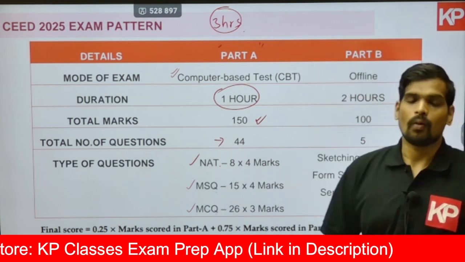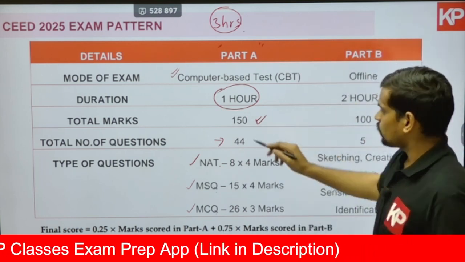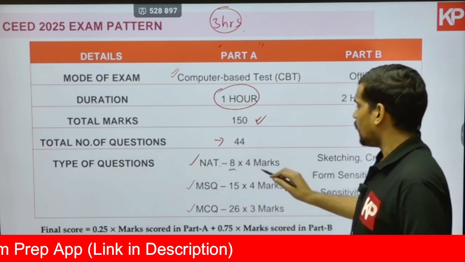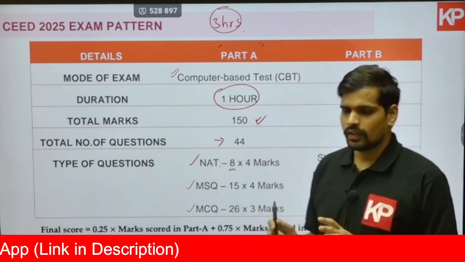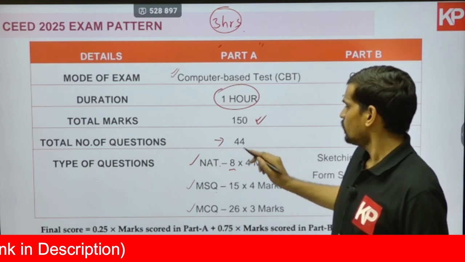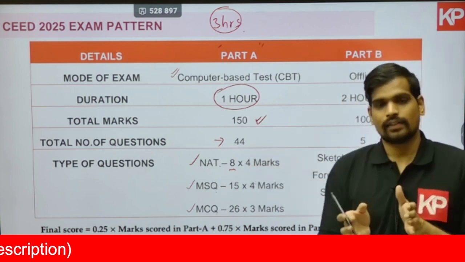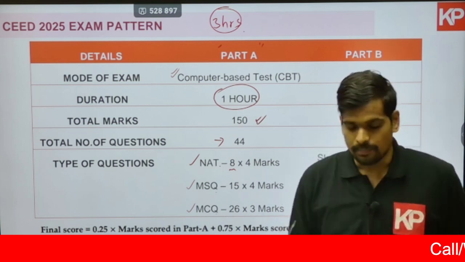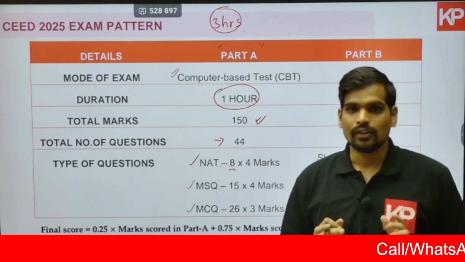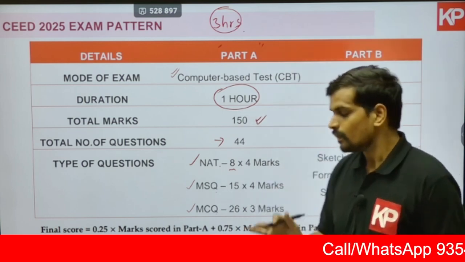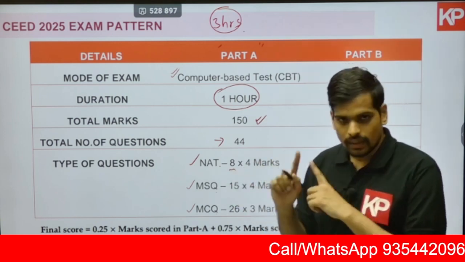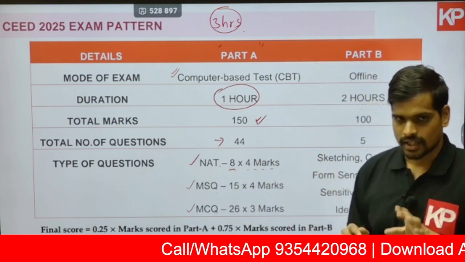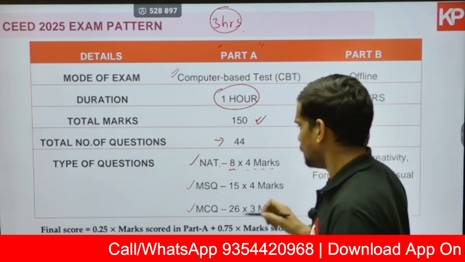There will be a total of 44 questions. Of these 44 questions, the first 8 questions will be numerical answer type, NAT, questions. I'll just briefly talk about the type of the questions here. In NAT questions you will not have any options. There will be an input box. You'll need to type in the numerical value as the answer for that particular question. If you have an incorrect answer, there is no negative marking in NAT type questions, and the weightage of it will be 4 marks each. Every correct answer will fetch you 4 marks.